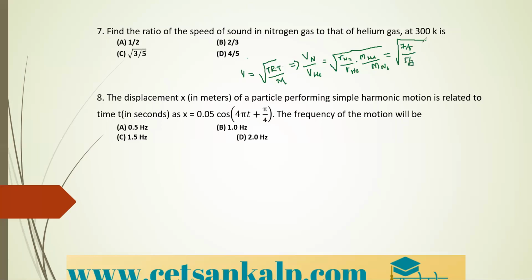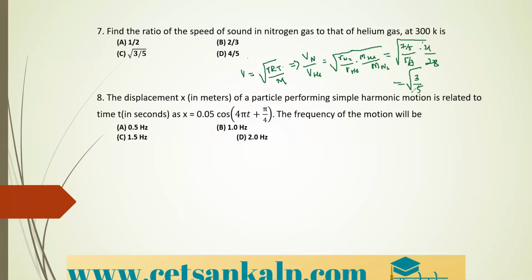We know this value already from the kinetic theory of gases lesson. The mass number of helium is 4 and for nitrogen it is 28. Therefore, if you simplify, that is 7/5 divided by 5/3 into 4 divided by 28, you will get 3 divided by 5. Root of 3/5 is the correct answer. That is option C.